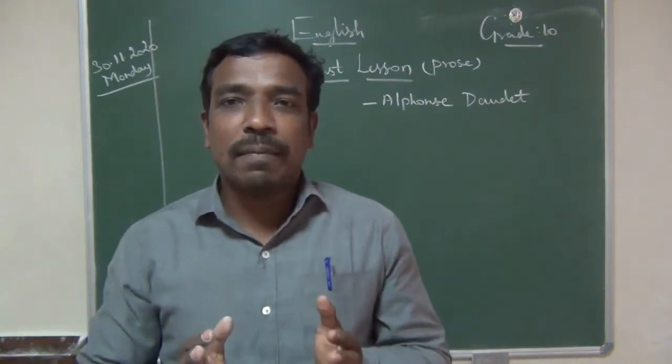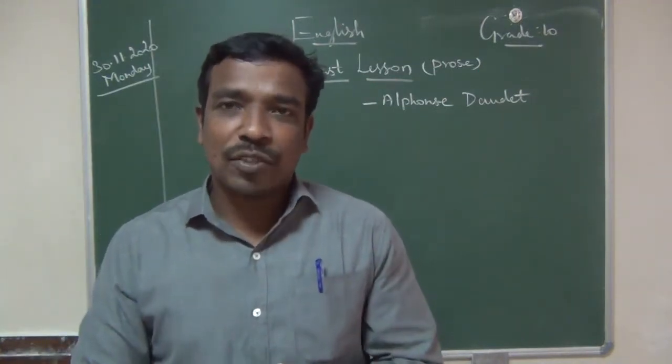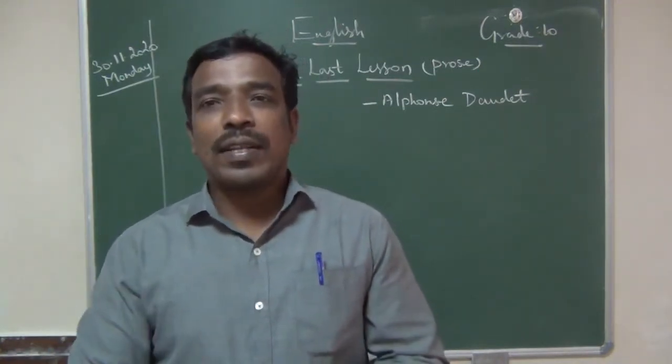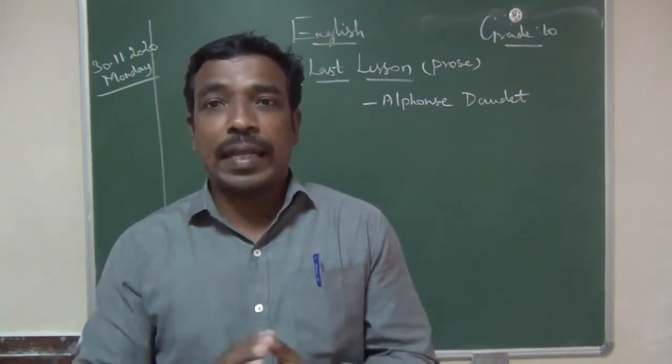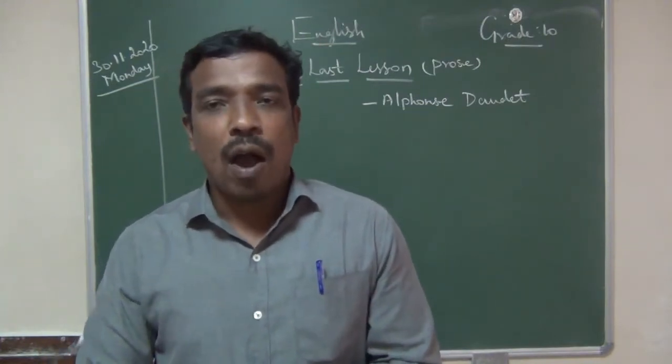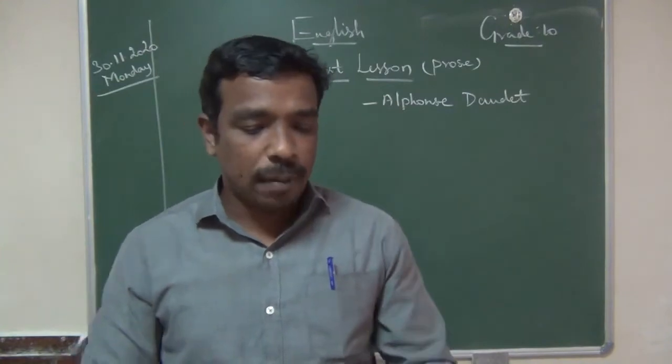We are going to see whether our hero has studied the lesson, and what kind of things happen in the last lesson by Alphonse Daudet. Okay, come.